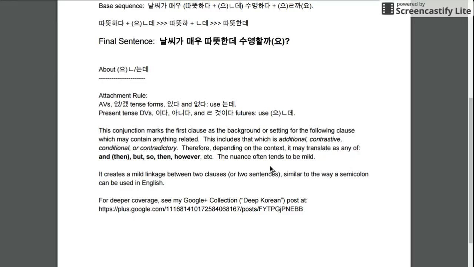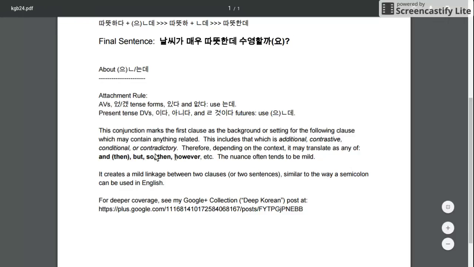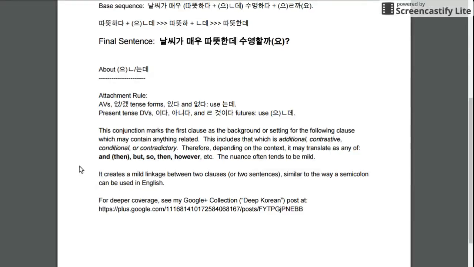It's kind of mild. I mean, all of these meanings, additional, contrastive, conditional, contradictory, there's stronger ways to say all of these things. In many cases, there's 2 or 3 levels of strength. Like with however, there's like 4 different ways to say that in just modern Korean. I'm sure there used to be more.